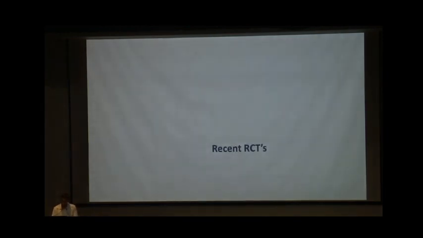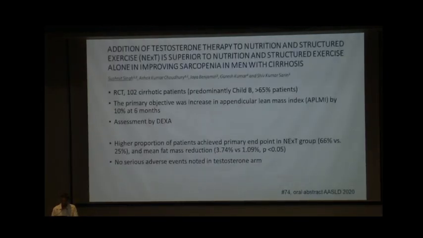The recent RCT from our center, the closest that we have, is the Shushruth study, where the addition of testosterone, that is for anabolic response, was studied with nutrition along with exercise. Therefore, I feel that this study targeted all three mechanisms: nutritional, exercise, as well as anabolic response. An RCT of 102 patients, the primary objective was to see an increase in the appendicular lean mass index of more than 10% at 6 months, assessed on DEXA.